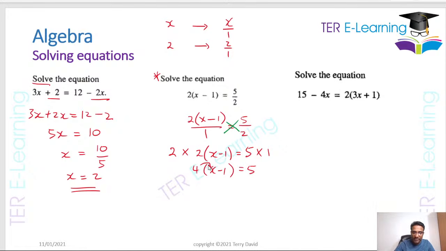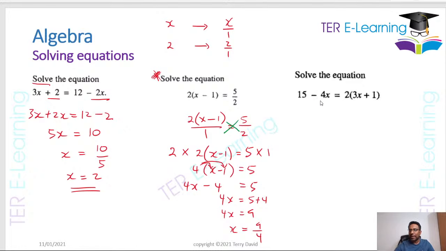Now I can solve this very easily. So 4 by x and then 4 by minus 1, because I have to use the distributive law to remove the brackets. So this is going to give me 4x - 4 = 5. Therefore, 4x, you need to get rid of this minus 4 on the left side. So it's going to be 5 + 4. So therefore, 4x is equal to 9. And therefore, x is equal to 9 over 4. So my answer for this question is 9 over 4. So pay attention to this question. CXC loves to bring things like that because they know students have trouble with it.